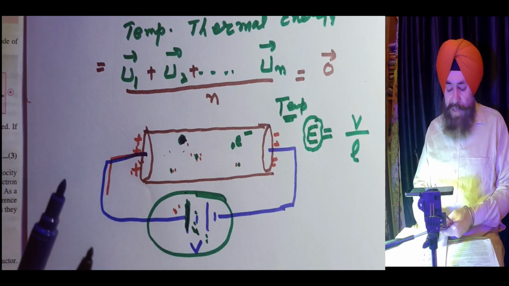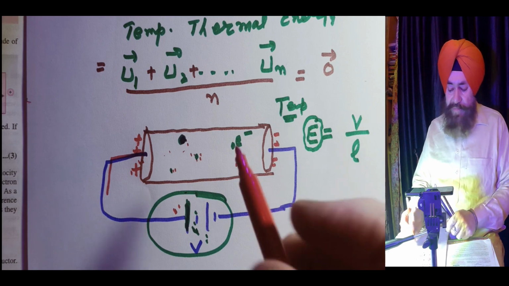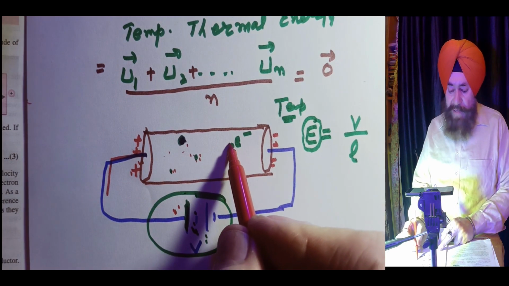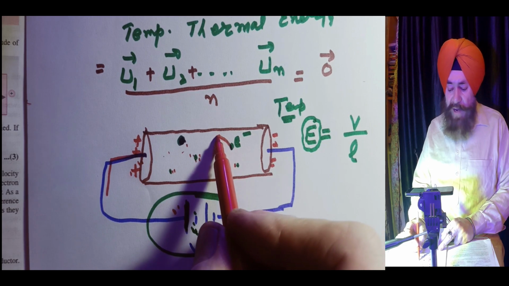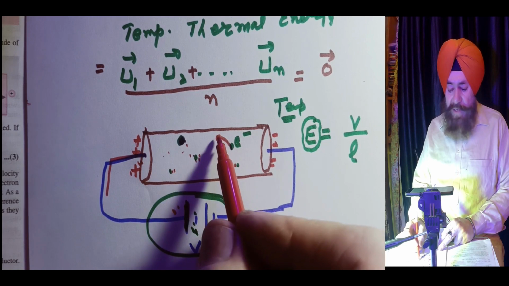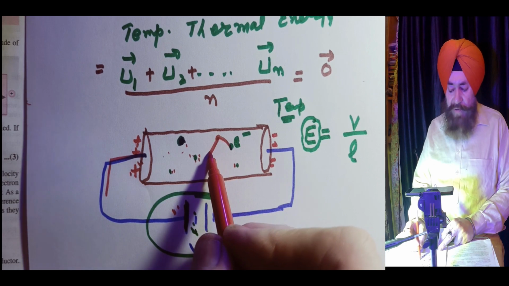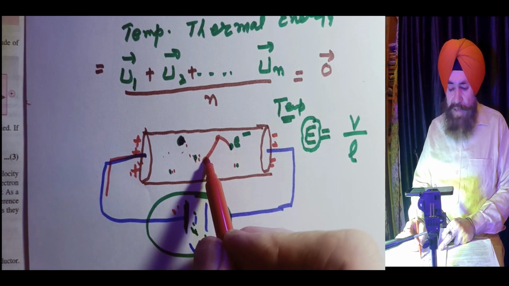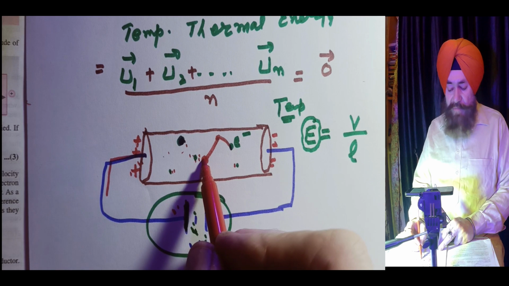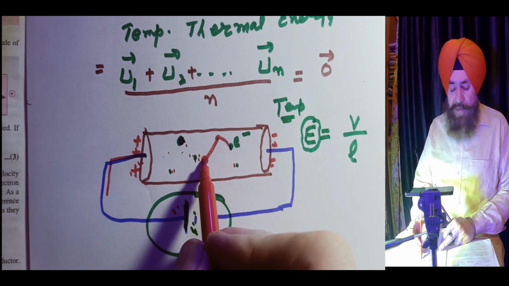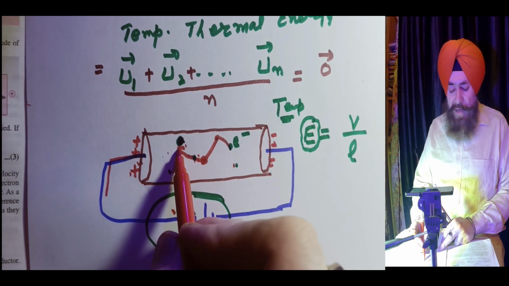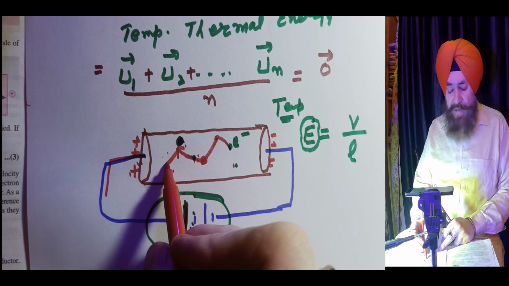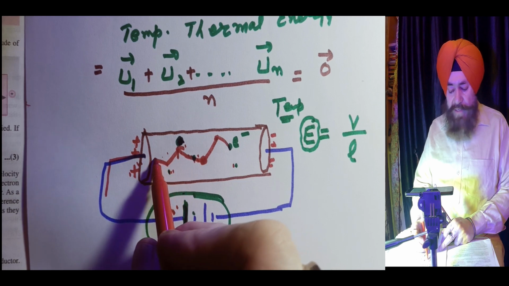The electron path will be like this. It will move like this. Then it will collide with some ion or with some other electron. Then it will move along this path. It will again strike some other ion or electron. It again moves like this, again suffers a collision, again moves along this side, then along this side.